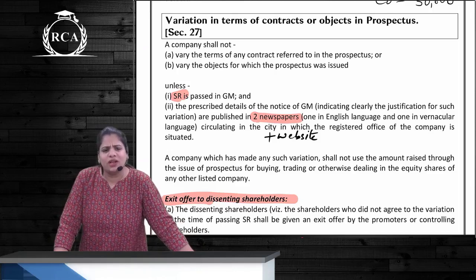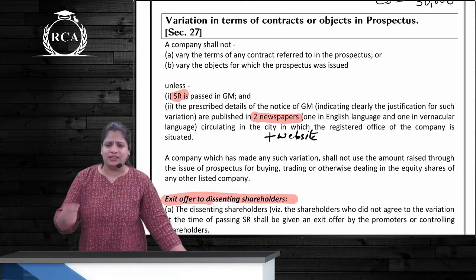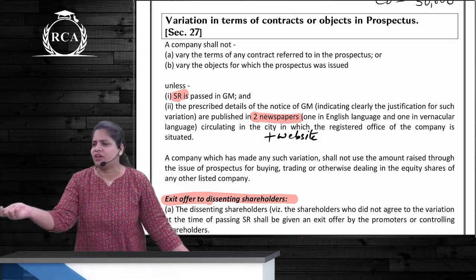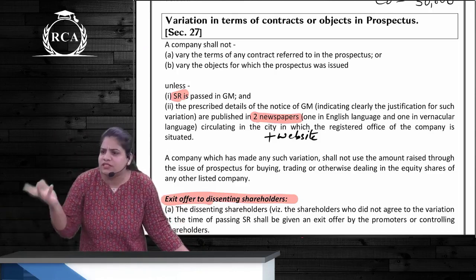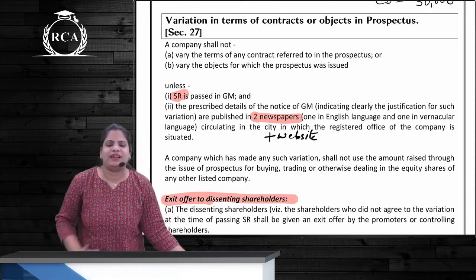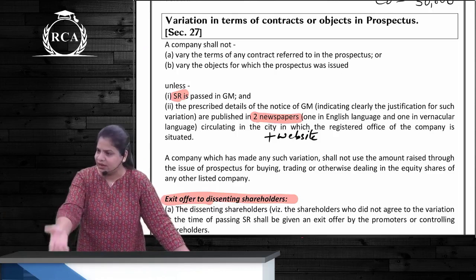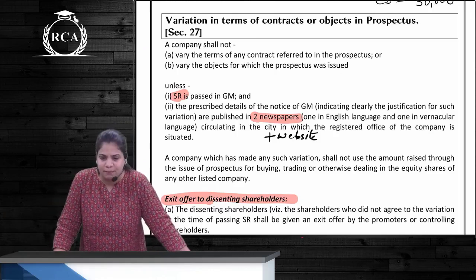Do you think there will be dissenting shareholders? Yes, if you think about it, somebody tells you something and you have given money, that money is being utilized for something else. Obviously, you will be unhappy, correct? There will definitely be dissenting shareholders. So tell them bye by giving them money, price as determined by SEBI, correct?